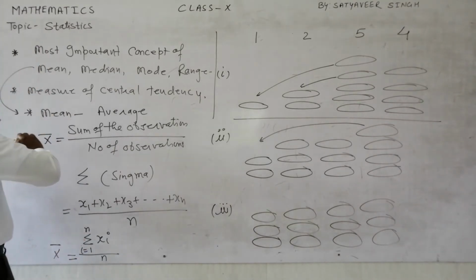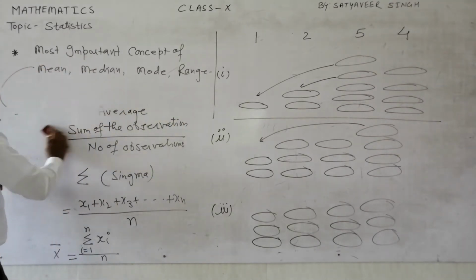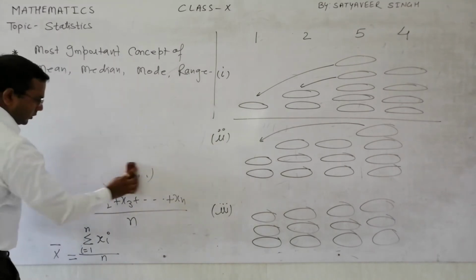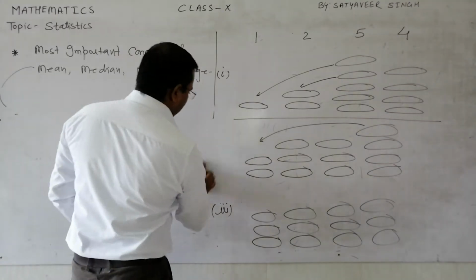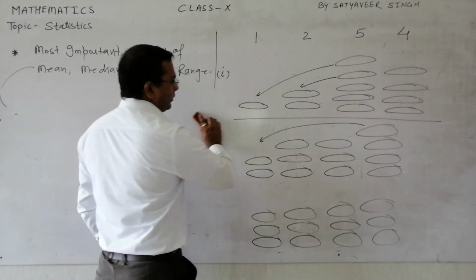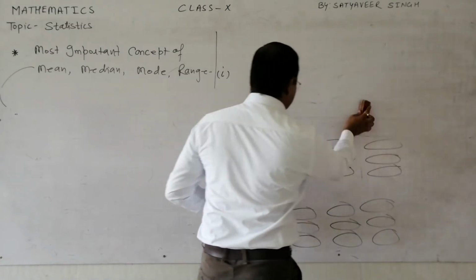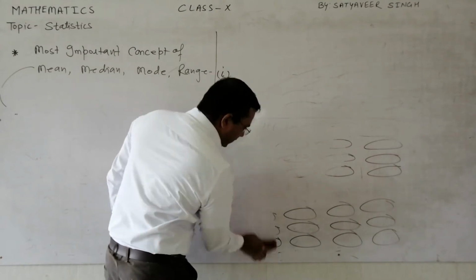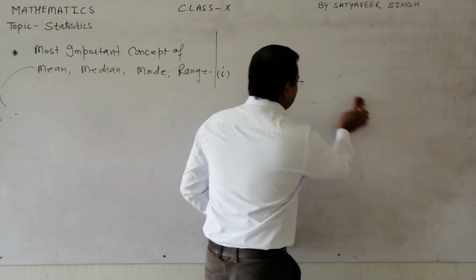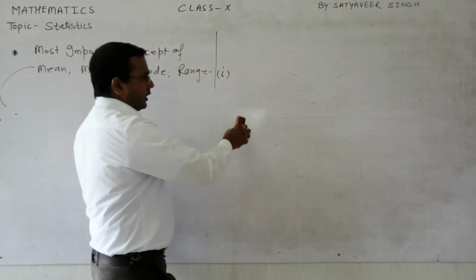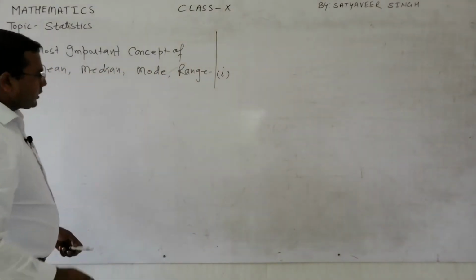Let us come to the median part now. Let us see what the median is. Once it is clear in your mind what is median and what is mode, there will be no problem further. You can easily calculate them. But if some confusion remains, students generally know how to calculate the mean, but when anybody asks what it is exactly, they are unable to describe it. So let us see now.